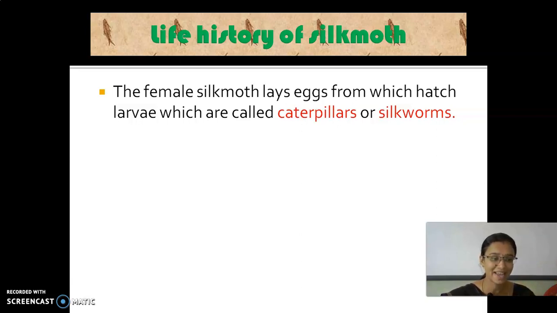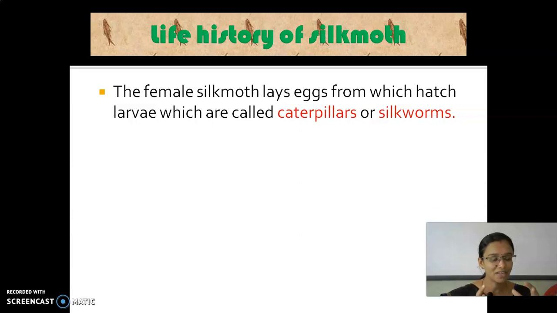So who lays eggs here? Very good. The female silk moth lays eggs. These eggs are hatched. What do you mean by hatch? Providing them with proper temperature for the eggs to come out. The young ones present inside the eggs will come out. This is called hatching. Have you seen a hen sitting on its egg? What is that process? Hatching.